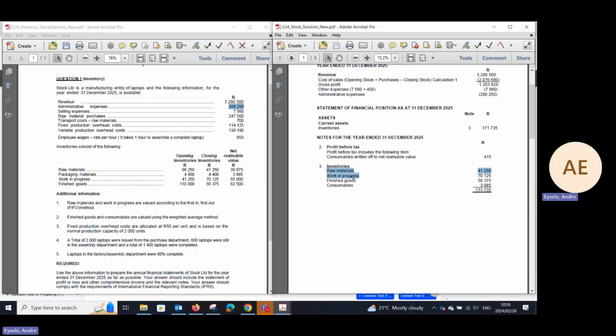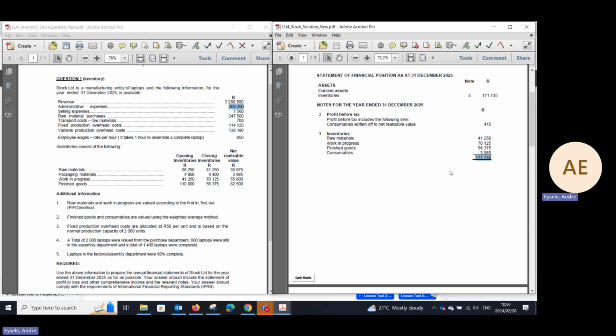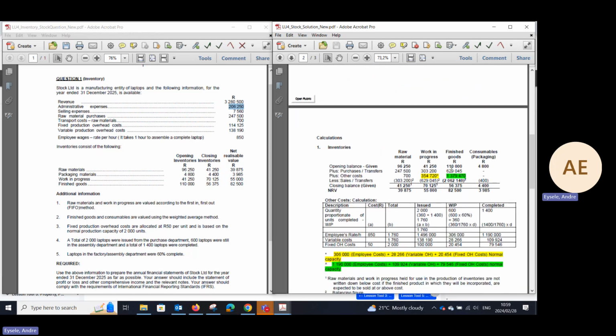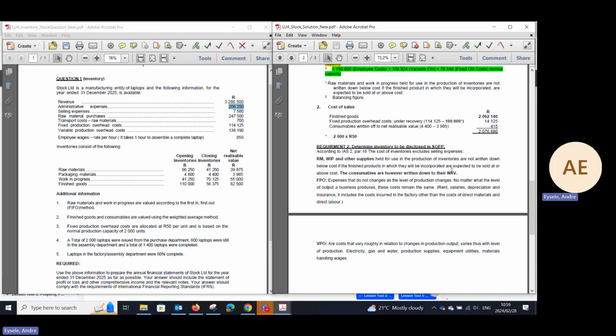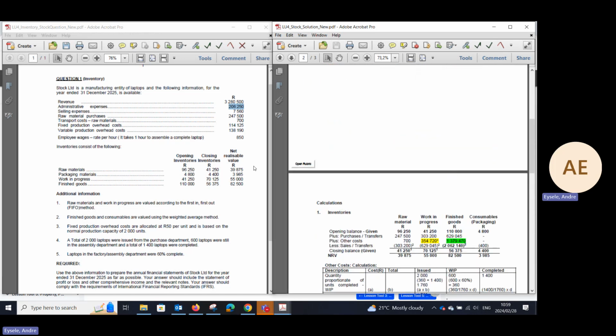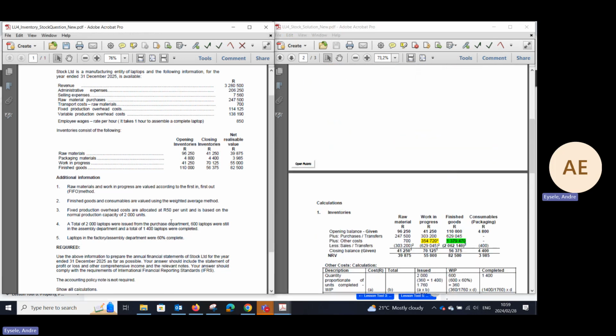It consists of raw materials, work in progress, finished goods, and consumables at the written-down value of 3,985, and that is 171,735. Colleagues, that is how you deal with the items on IAS 2, where we have items that are only issued to production, but only a part of them has been completed, like we see in number 5 here.